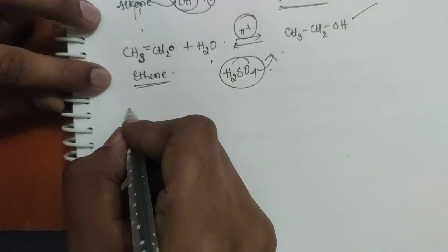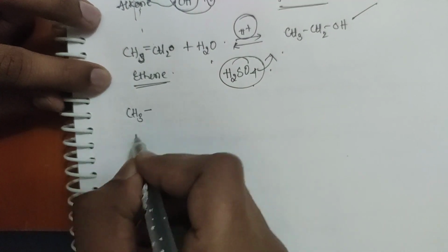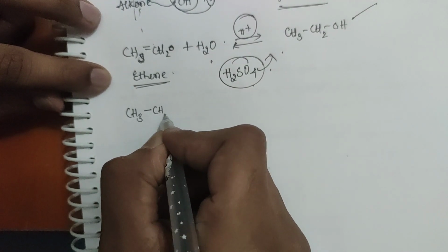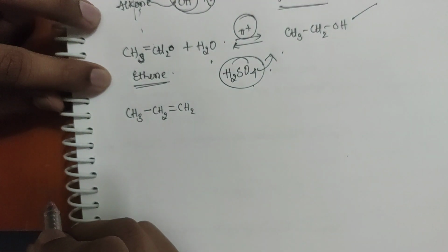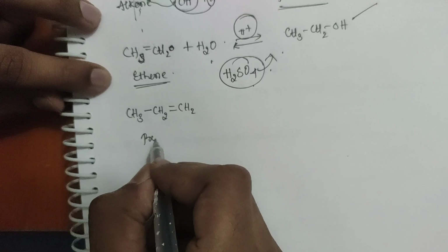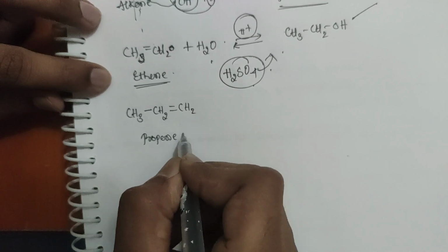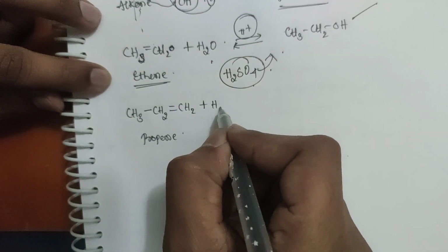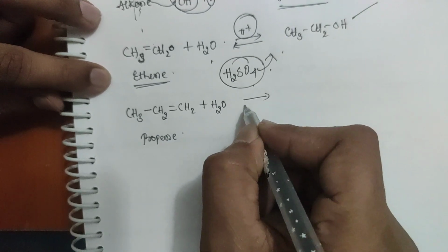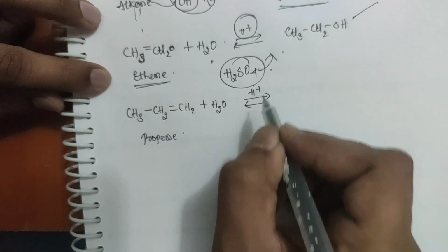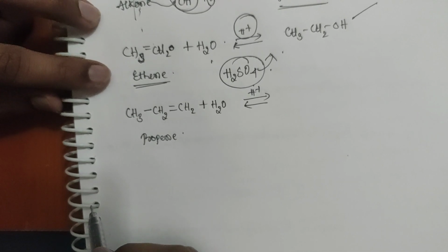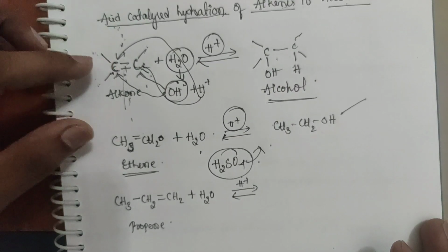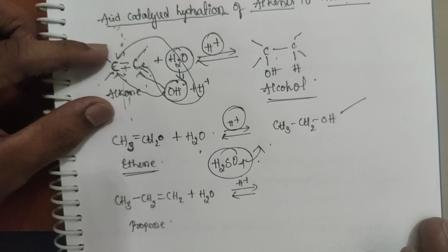Next, this is one kind of example. Take an unsymmetrical molecule such as CH3CH=CH2. What is this? Propene. If you add a water molecule in the presence of acid, what will you get?